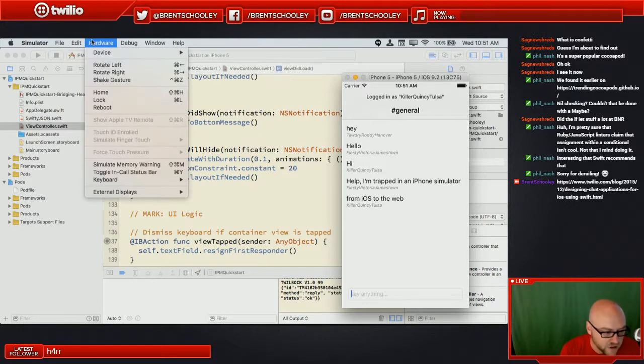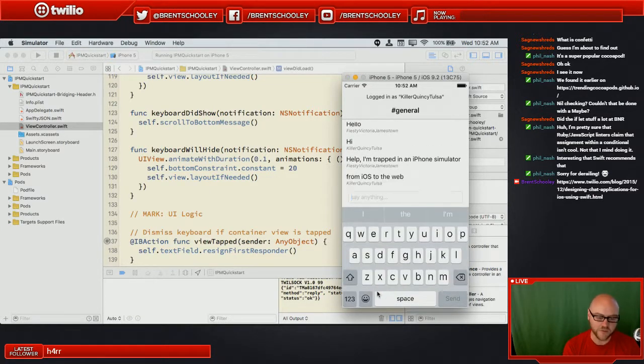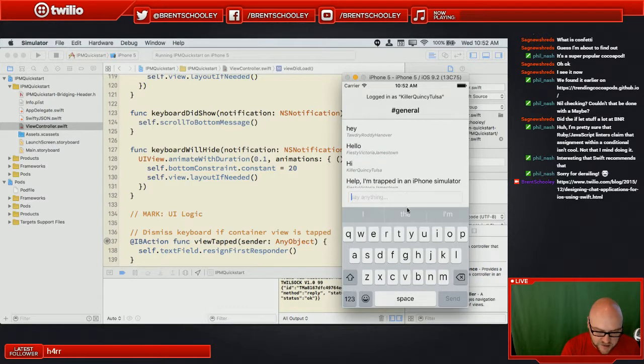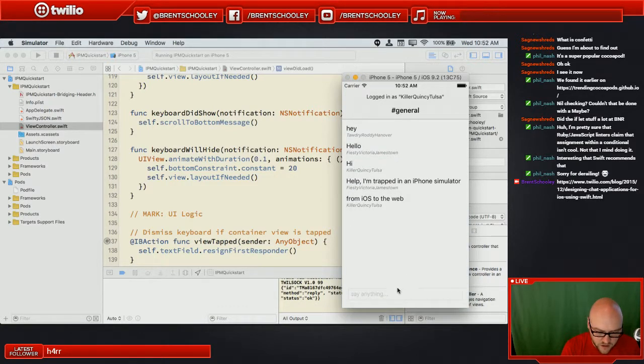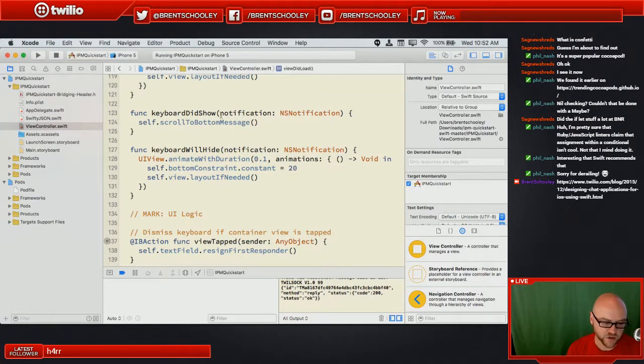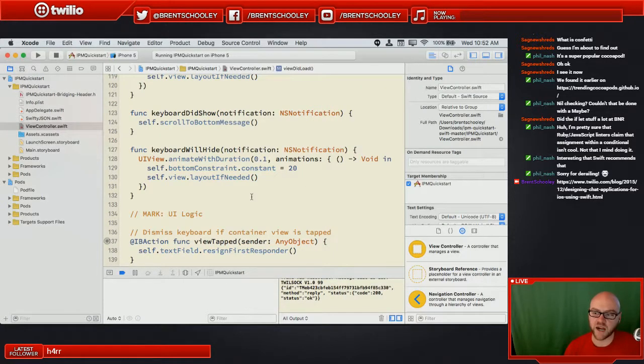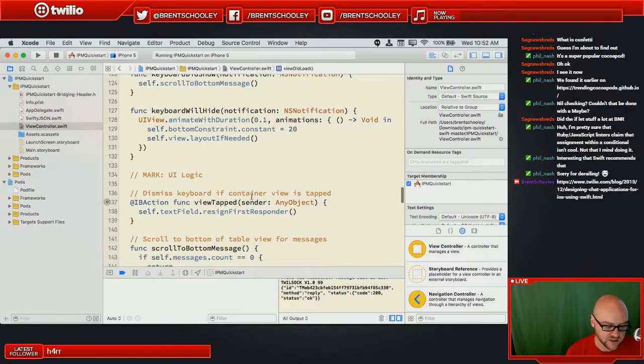I actually have the hardware keyboard turned on, so if I toggle software keyboard, the hardware keyboard messed me up. There we go. So you can see that as the text moves up, we shrink the list and it scrolls. If I had more messages, we could scroll that out and you would see that it would scroll back down to the bottom. But you can kind of see it happen because it moves it up as it hits. So that's all happening because of this keyboard did show scroll to bottom, and when it hides, it's just resetting everything back to where it was. So that's the keyboard dodging stuff.